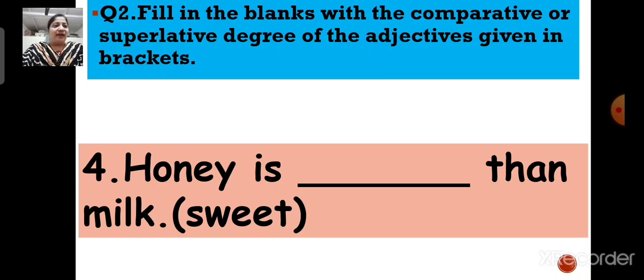Yes, comparative degree. Understood? Because we are comparing two things. So, honey is sweeter than milk.